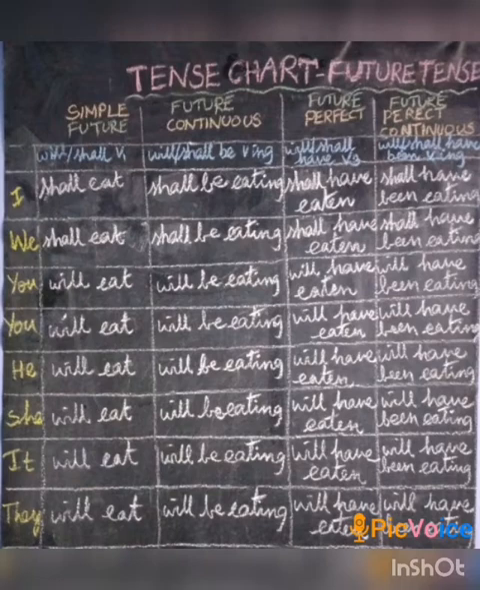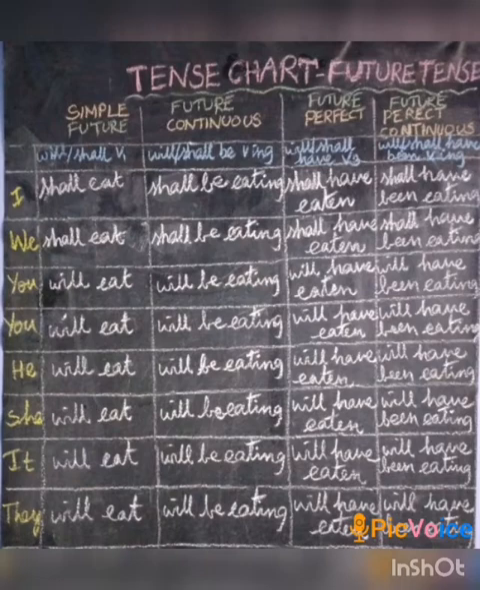Next one, future perfect. Will or shall have B3. This is the format. For I and we have to use shall have B3 form. For other persons, we have to use will have B3 form. I shall have eaten, we shall have eaten, you will have eaten, he will have eaten, she will have eaten, it will have eaten, they will have eaten.